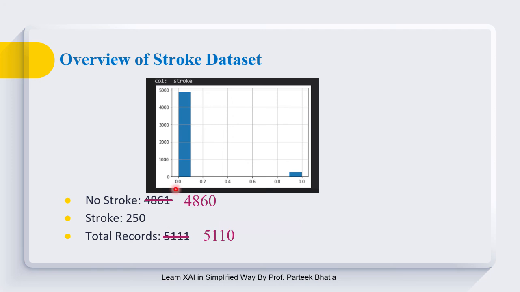We have a lot of records with value 0, while we have very few records with value 1 for the column stroke. This imbalanced dataset will cause a lot of problems for building a good classifier. We will discuss the problems of having an imbalanced dataset, and we will also discuss how we can balance this dataset by using various techniques. In order to balance the dataset, we have to use various pre-processing techniques. We will discuss all these techniques in our coming sessions.